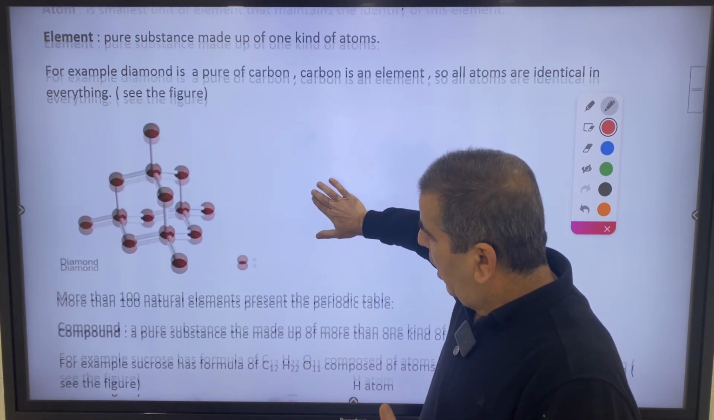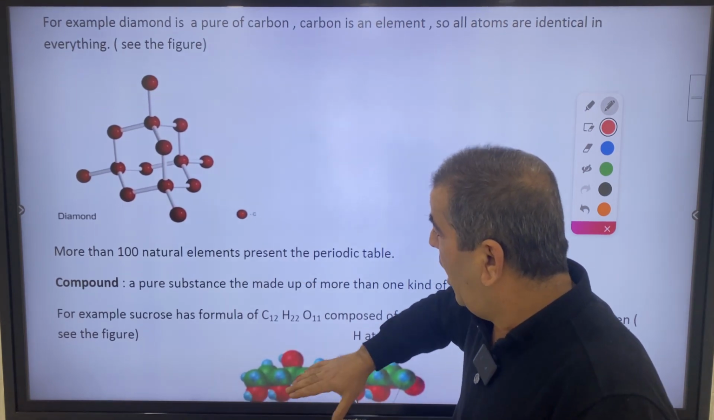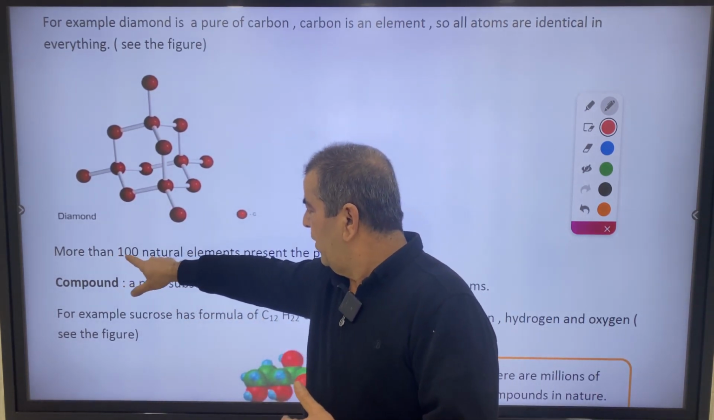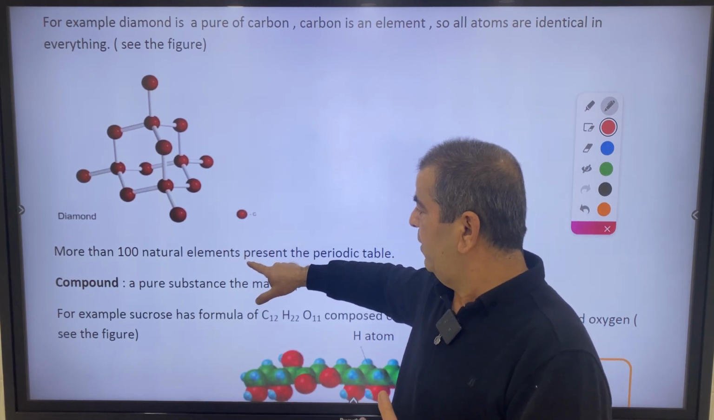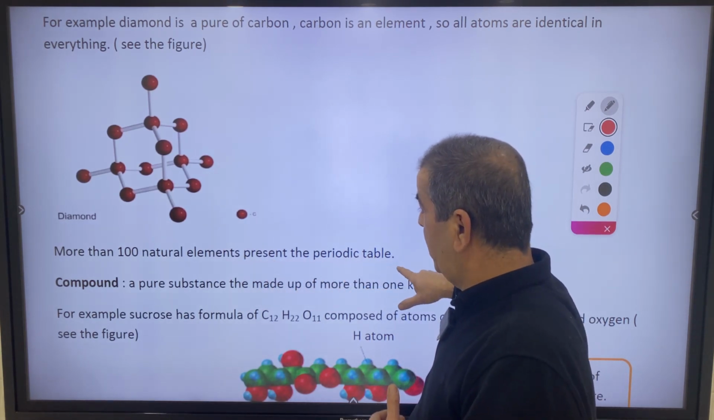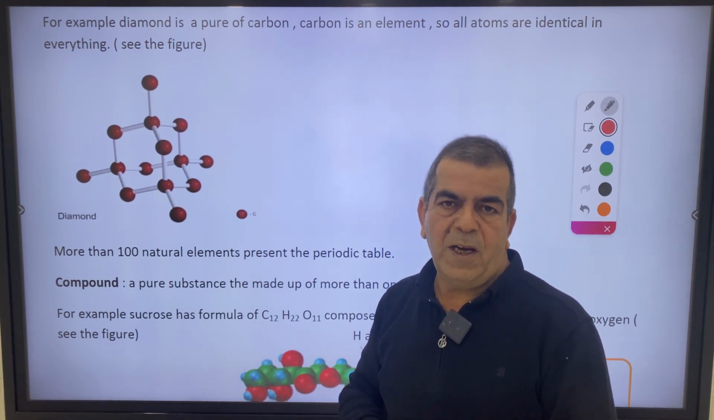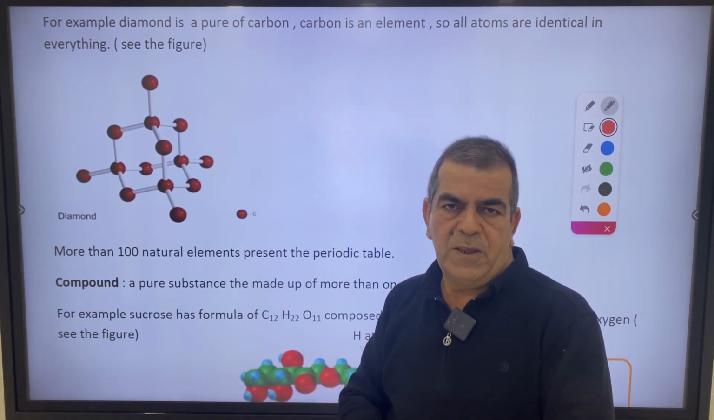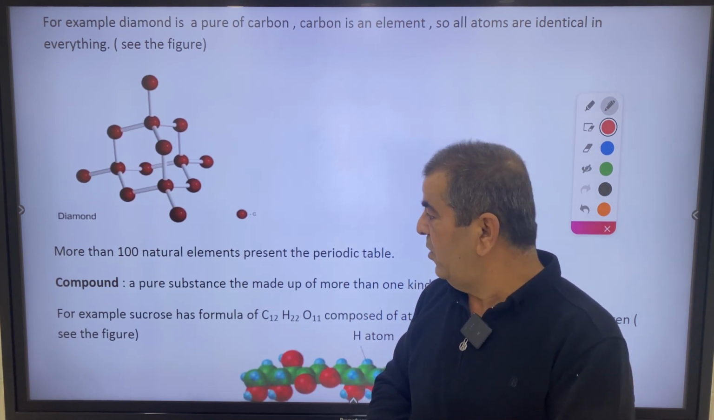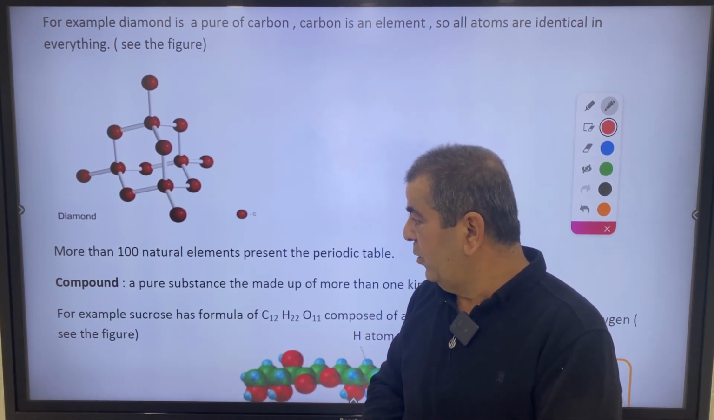Now, we have more than 100 natural elements present in the periodic table. Of course, the periodic table contains about 120, but some of them are man-made and are not present in nature. But in nature, we have more than 100 of them.